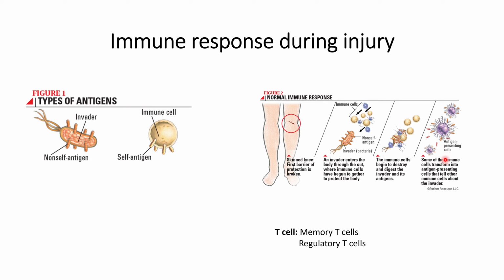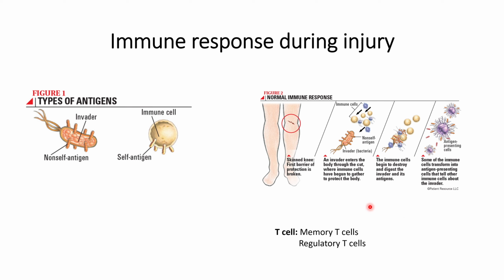Then only the T cell will get activated and produce immune cells that can target the non-self antigen invaders. If only one signal is received, then T cells will not get activated and will die soon.